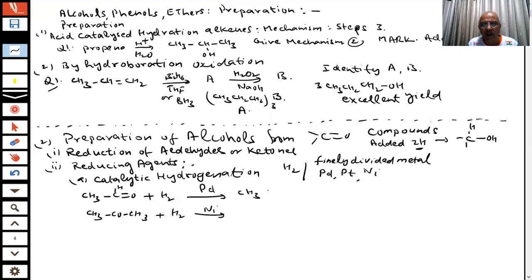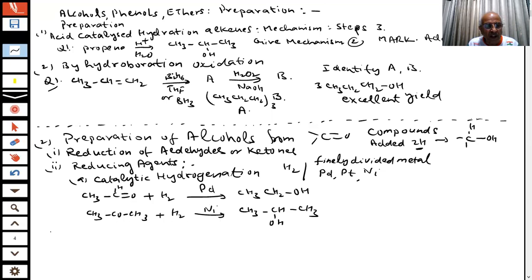CH3 alcohol. Which alcohol will be formed? Yes, sir, ethanol. So what is happening? The carbonyl group is being reduced. We have already said what you do: there will be hydrogen here, there will be hydrogen here. Then what will you get? So these are examples of the reduction, students.